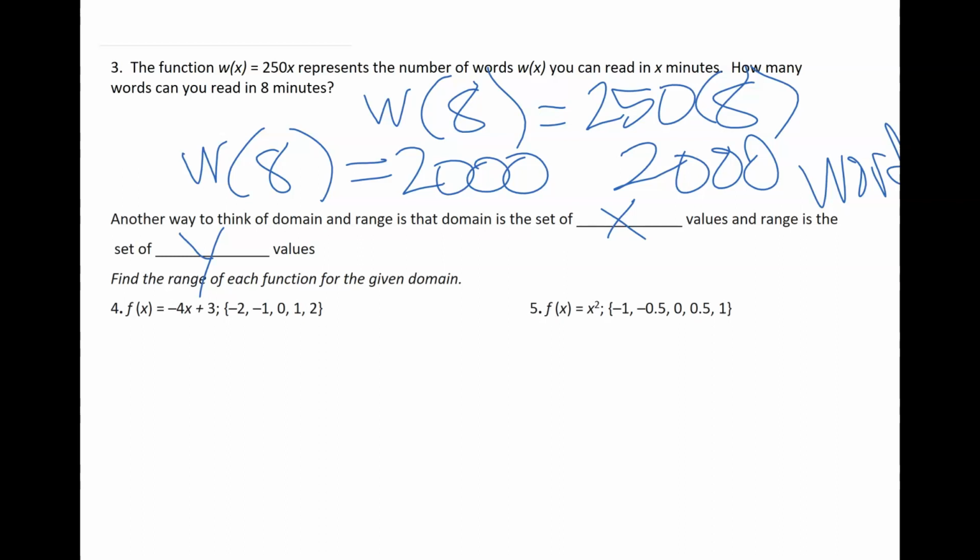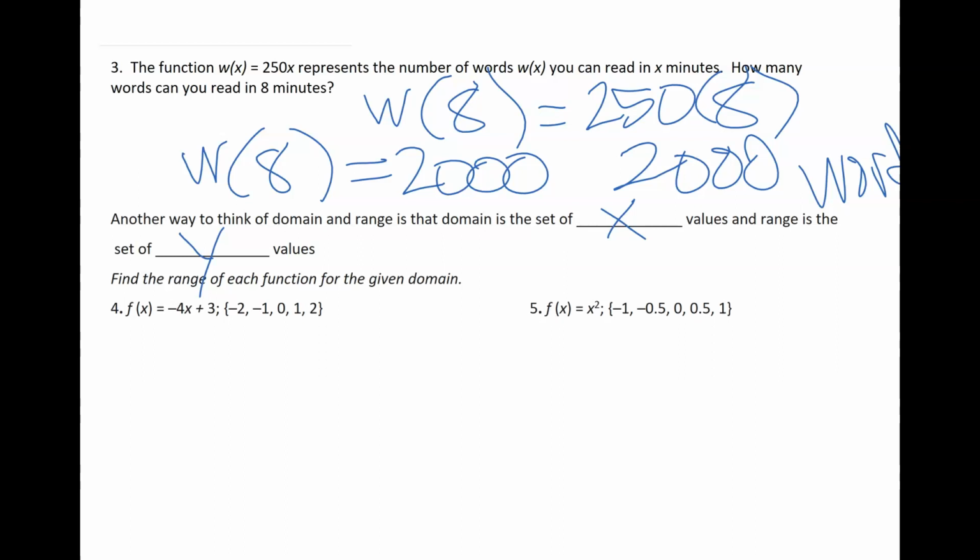So now we are given an equation, f of x equals negative 4x plus 3. And then you'll notice behind it, we've got our brackets and it says negative 2, negative 1, 0, 1, and 2. What the directions are asking us to do is find the range of each function for the given domain. So essentially what they've done here is they've said, these are all the x's. These are your domains, negative 2, negative 1, 0, 1, 2. And our task then is to figure out, if I plug those in as my values for x, what would my y values be? That would be my range.